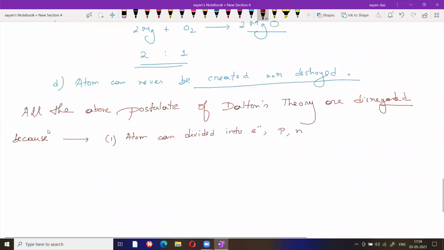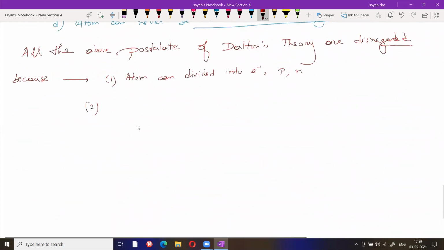Second point. Why is the second point cancelled out? Because of the existence of isotopes.